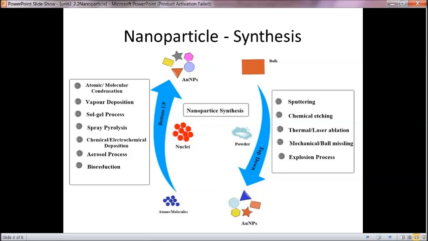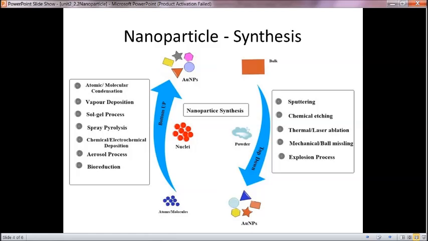Then in the bottom up approach, we use atoms or molecules and process them to become nanoparticles. Here we use atomic or molecular condensation, vapor deposition, sol gel process, spray pyrolysis process, chemical or electrochemical deposition, aerosol process and bioreduction.